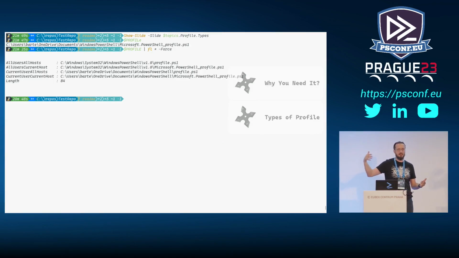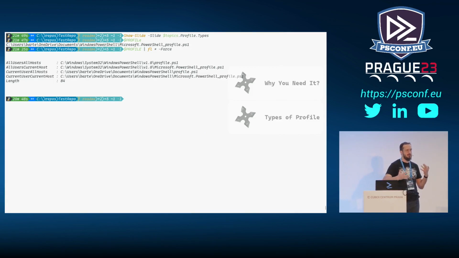But you still want to have certain things, like you still want to have the nice prompt. You still want to have certain things set up the way you expect them to. So those things would probably go to the all users, current host. Or if it's an even broader spectrum, so you want to use those tools anywhere, regardless of the host that's being used, you're probably going to put it in all users, all hosts.